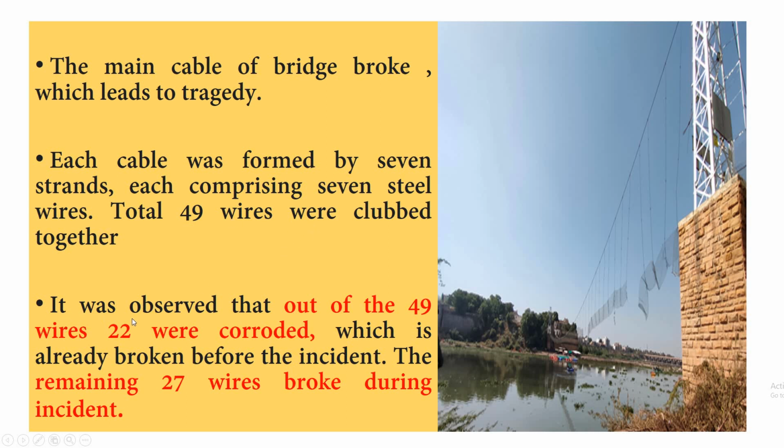It was observed that out of those 49 wires, 22 wires were already corroded before the incident, and the remaining 27 wires broke during the incident. So the corrosion of the cable is also a reason behind the collapse.